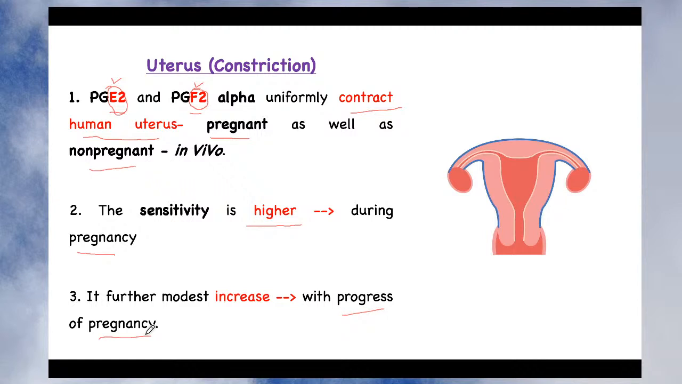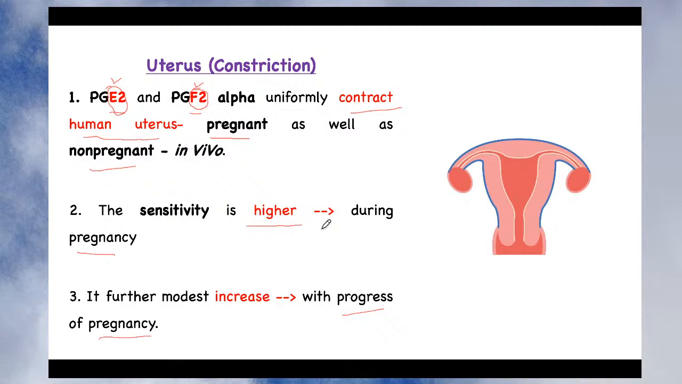So here we have proved that the effect of the prostaglandin, or the effect of the eicosanoids, may change with the change in the hormone, because what changes occur during pregnancy? The change occurs in the hormone. Since changes occur in the hormone, their sensitivity keeps on increasing with the progress of the pregnancy. So as pregnancy is progressing, the sensitivity to prostaglandin E2 as well as F2 also keeps on increasing. Okay, so this is a very interesting effect of prostaglandin on the uterus.